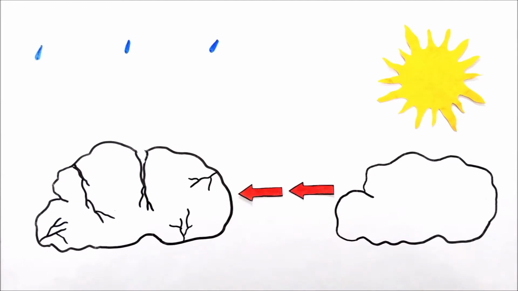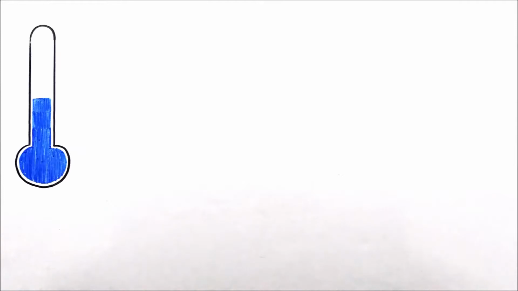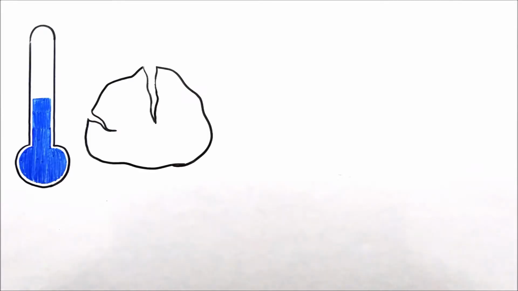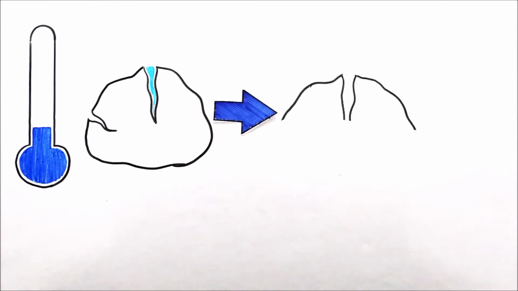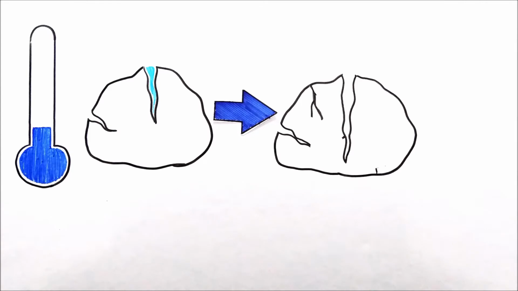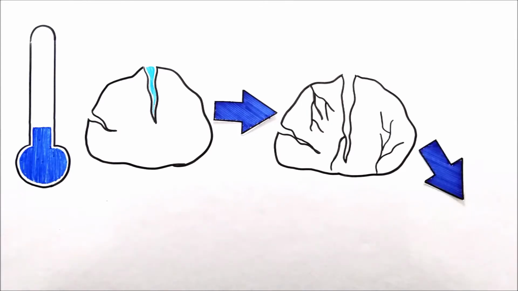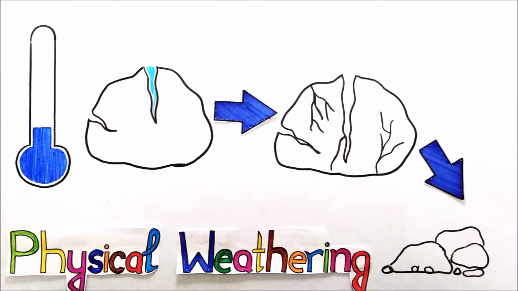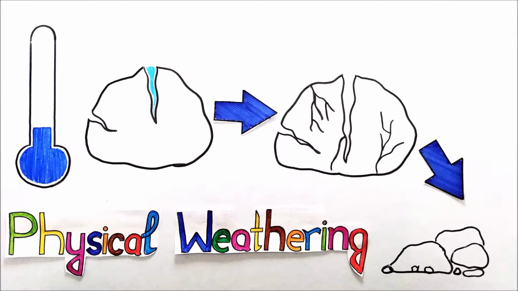The rainwater and moisture enter into these cracks. At low temperature, this moisture freezes, and as the volume of ice is greater than the volume of water, it expands. But there is no room for the ice to expand. Thus, this expansion leads to the rock becoming weaker over time. Eventually, the rock becomes so weak that it breaks down into many small pieces. This whole process is the first step and it is known as physical weathering.